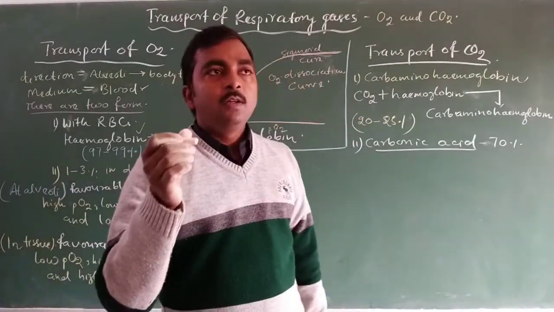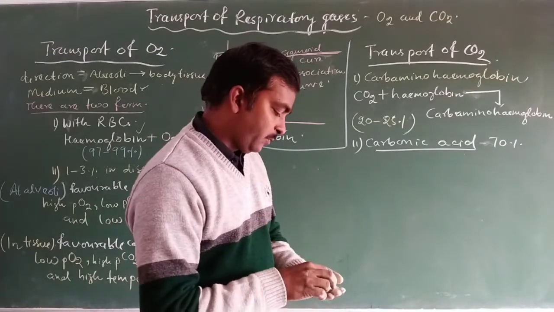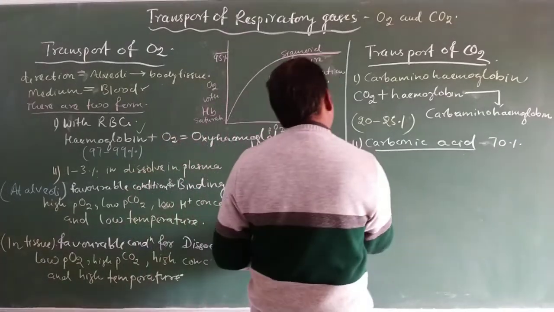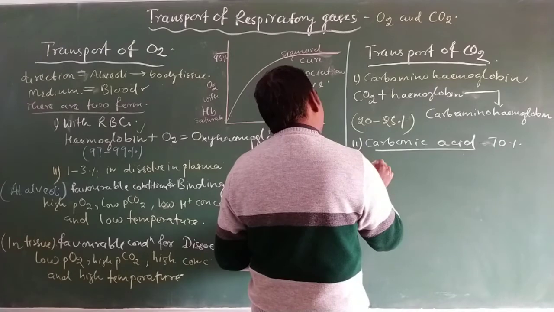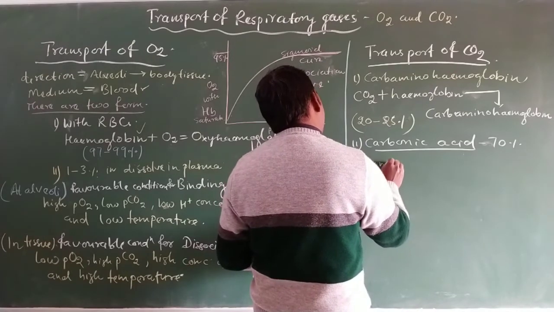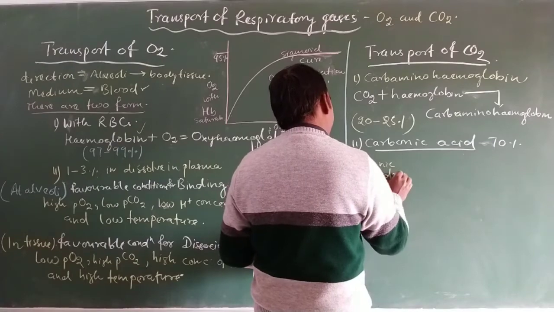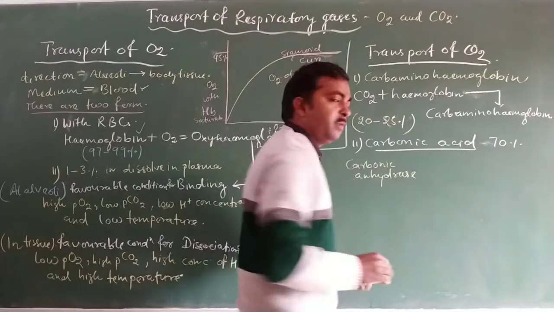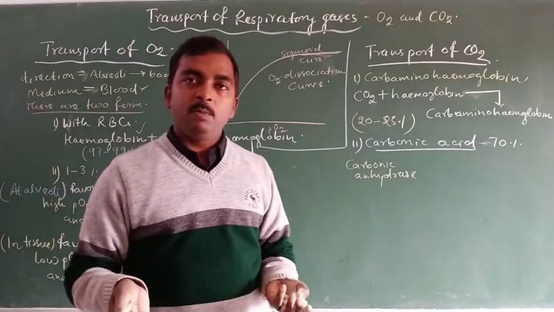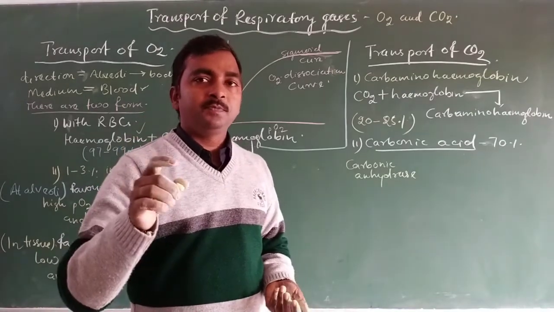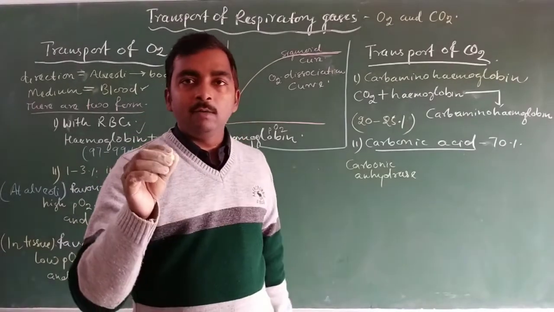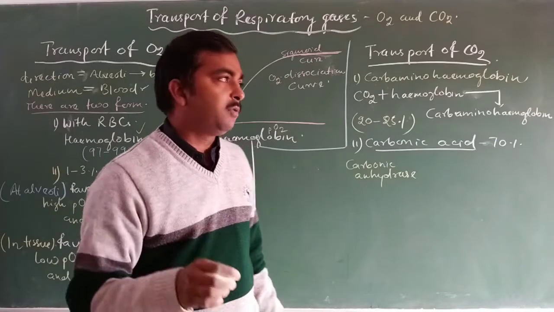There is an enzyme known as carbonic anhydrase, which is present in our RBC in maximum amount, but it is also present in our blood plasma in small quantity.